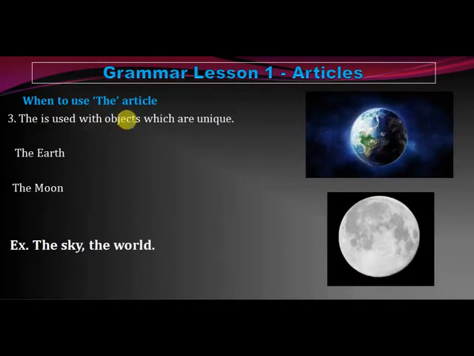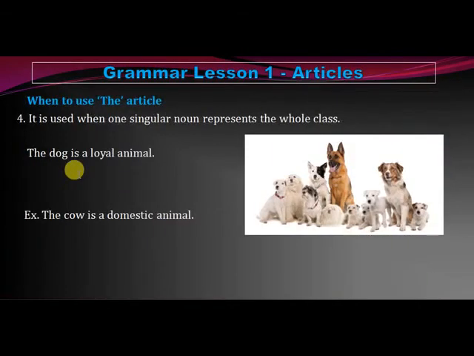"The" is used with objects which are unique, one and only one in the entire world. For example, the earth, which is the only one. The next is the moon, the sky, the world, the sun, such things which are unique, only one in the world. At that time you can use the article "the". We can also use "the" when one singular noun represents the whole class.